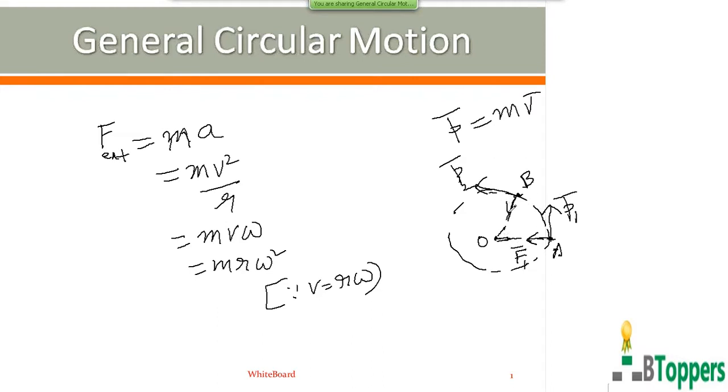The resultant external force on the particle at the instant when it reaches another point B in the circle will be along the radius of the circle at B. That means the resultant external force on the particle in uniform circular motion is constant in magnitude but changes in direction. At any instant, it acts along the radius and towards the center of the circular path. That means the resultant force continuously acts perpendicular to the instantaneous velocity and no work is done by this force.